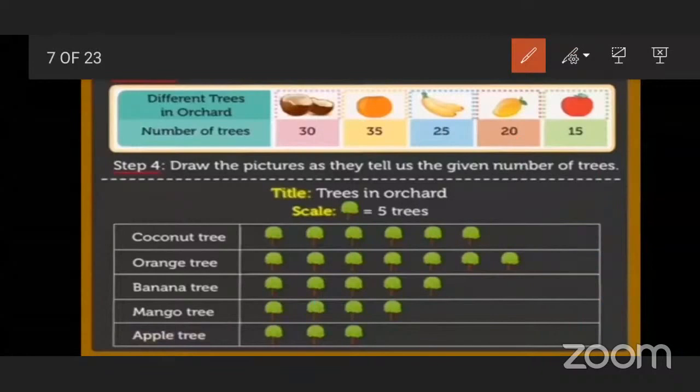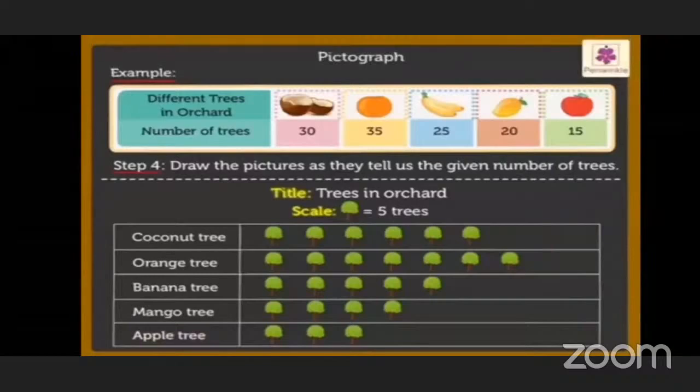And apple trees. Last is apple tree. How many apple trees are given? 15. But our scale is 1 tree for 5 trees. Then we have to draw 3 trees of apple. So in this way, students, 5 plus 5 is 10, plus 5, 15. Very good, 15.